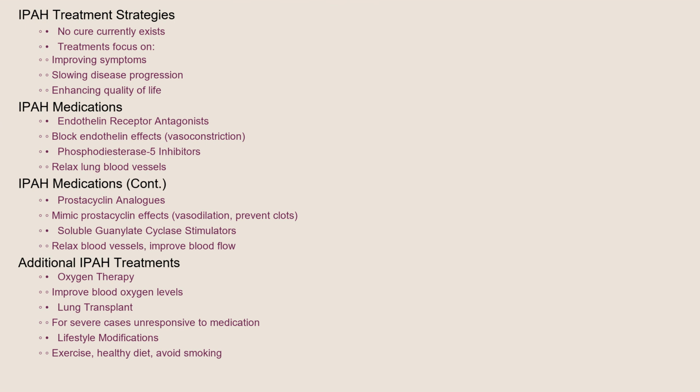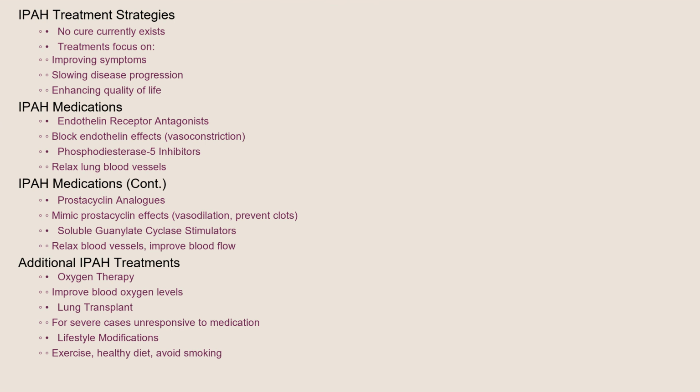However, various treatments can improve symptoms, slow disease progression, and improve quality of life. These treatments target different pathways involved in the disease. Medications include endothelin receptor antagonists, which block the effects of endothelin, a substance that constricts blood vessels, phosphodiesterase 5 inhibitors, which relax blood vessels in the lungs, prostacyclin analogs, which mimic the effects of prostacyclin, a substance that dilates blood vessels and prevents blood clots, and soluble guanylate cyclase stimulators, which relax blood vessels and improve blood flow.